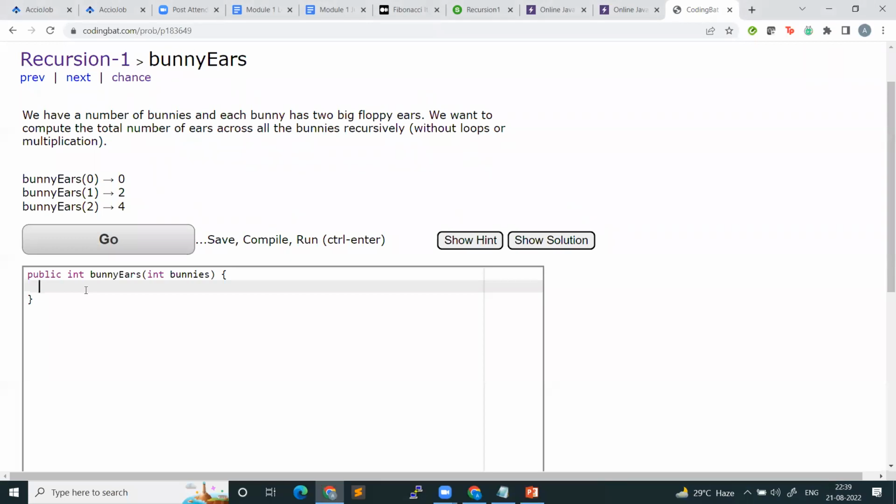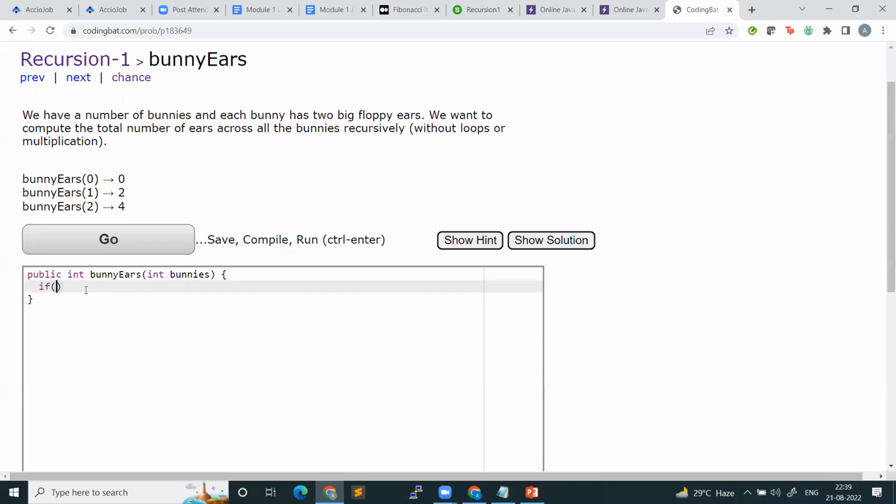If it returns 0, then it will be returning 0 again and again. No, I didn't get your question. Why again and again? That is the base case, right? Once it returns 0, after that you will see f of 1 is 2 plus 0, that is 2. F of 1 will return 2, right? F of 0 will return 0. What is f of 1? 2 plus f of 0. So f of 1 is 2. What is f of 2? 2 plus f of 1. So 2 plus 2 is 4. This is how it will be calculated.